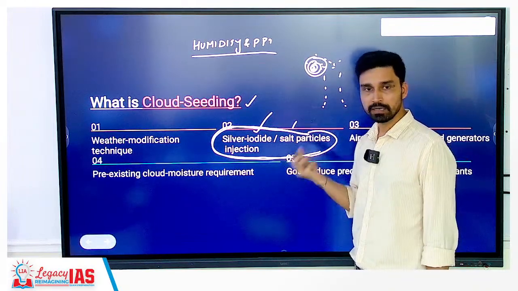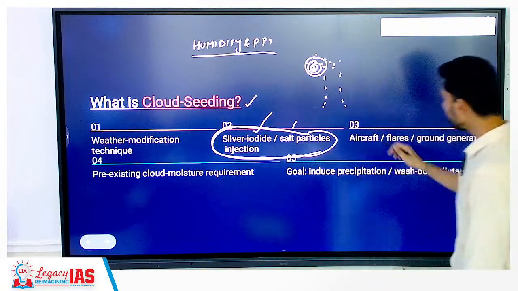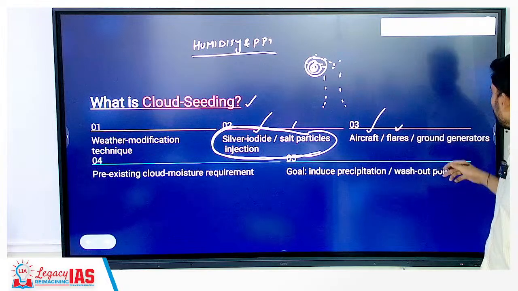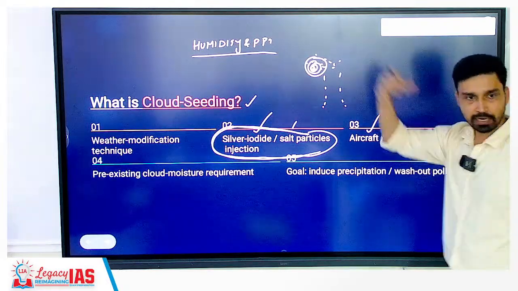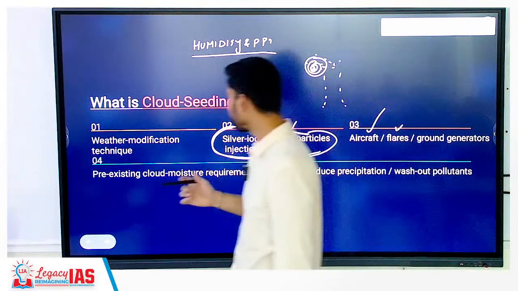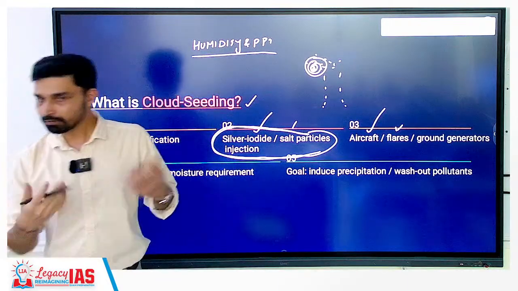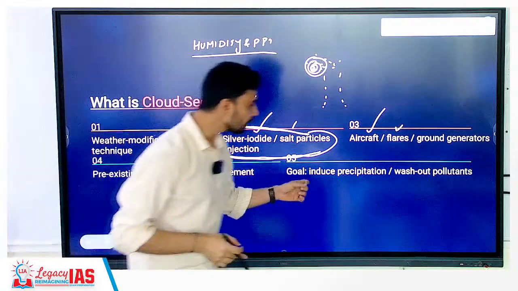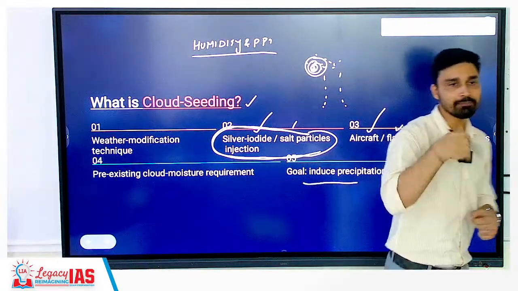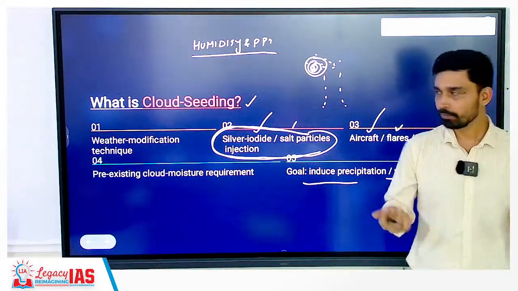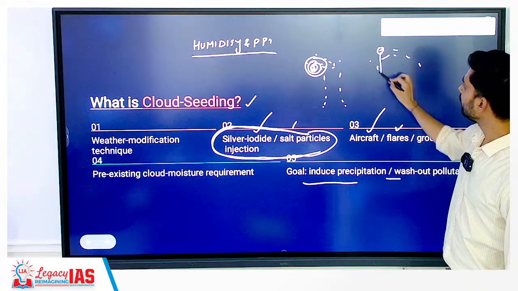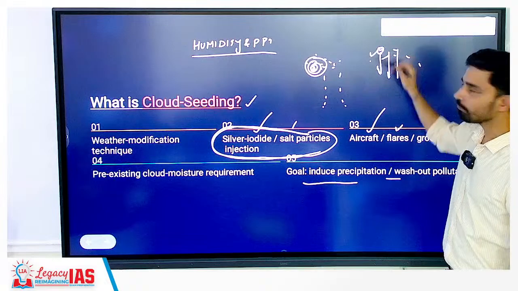These are the particles which are spread in the atmosphere using various modes, such as aircraft. You have flares that can be used, and ground generators, which throw a large volume of particles into the atmosphere, and then it is believed that water vapor will condense and rainfall will occur. The goal here is to induce precipitation. Now why precipitation? Why rainfall? Simple. If there is a large volume of pollutant in the atmosphere, if a raindrop falls, what will the raindrop do?